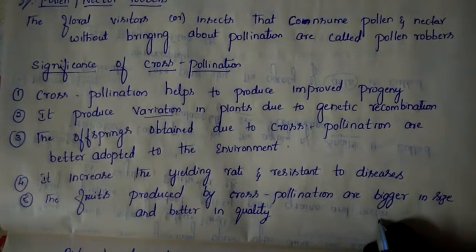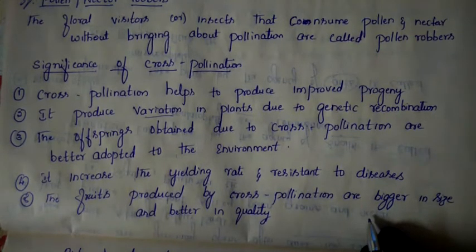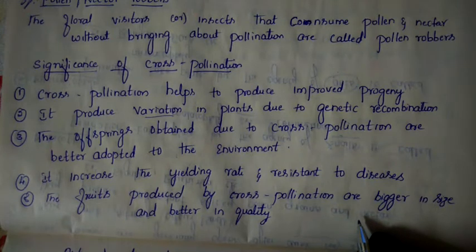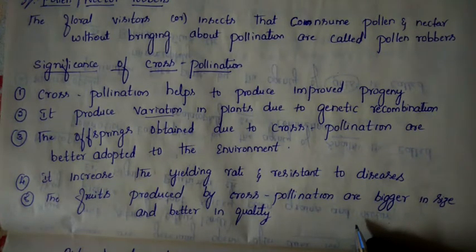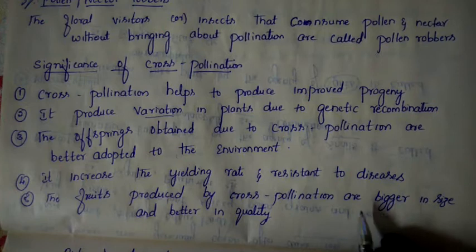In our market, if you go to purchase anything, size plays a more important role. If you are purchasing tomatoes or apples, we will take the big size apple or the big size tomato. Whichever vegetables or things we are taking, if the size is big we will select that bigger size only, because in the market the demand is increased for the bigger size.